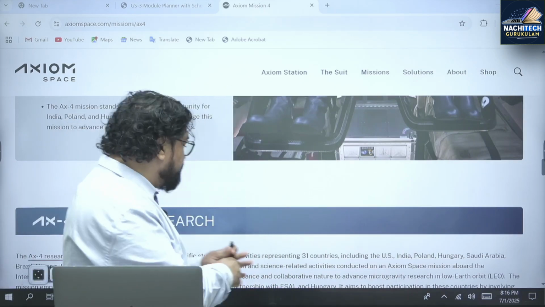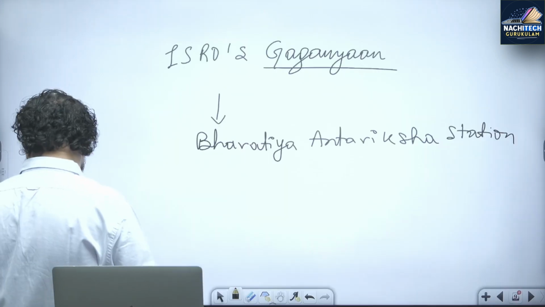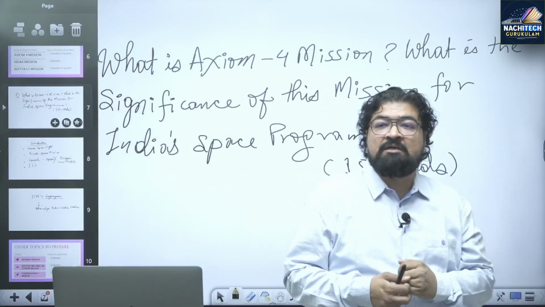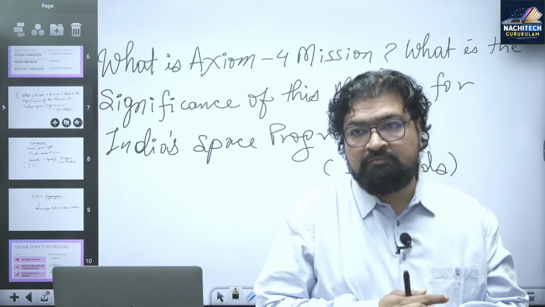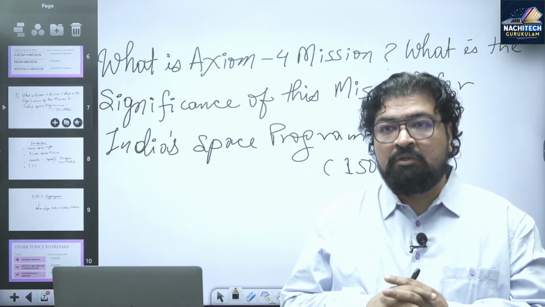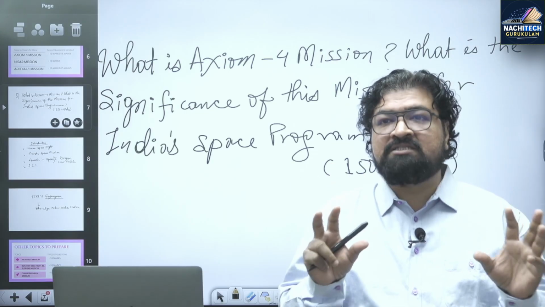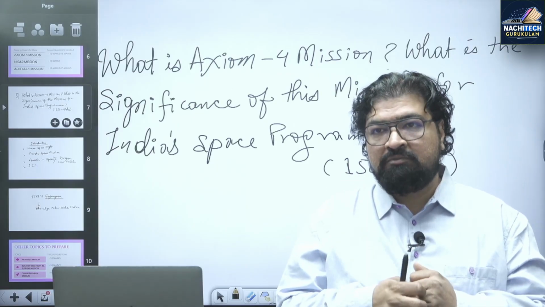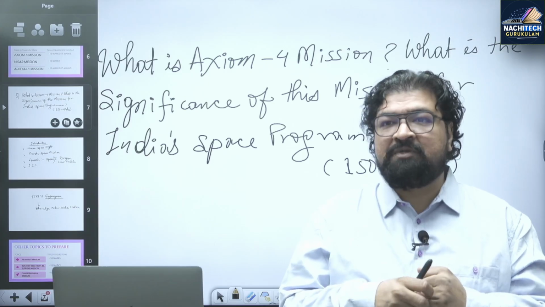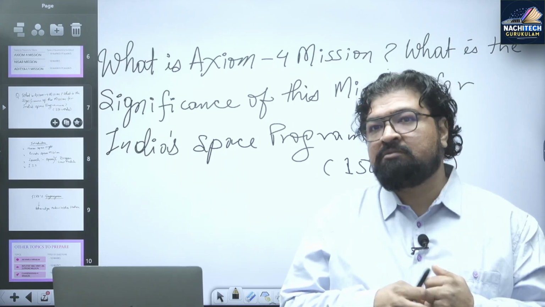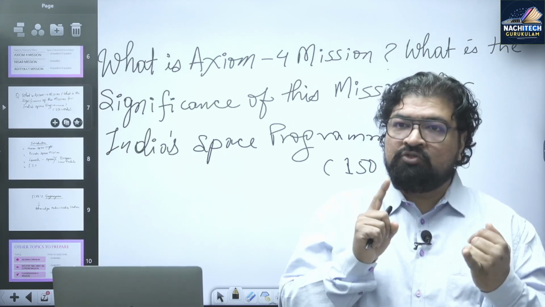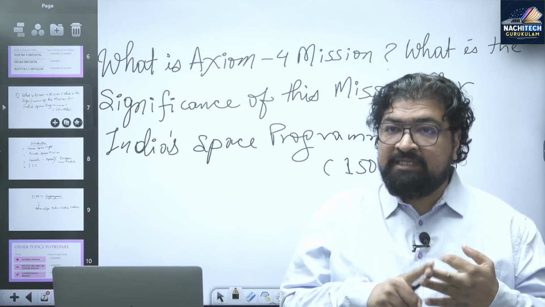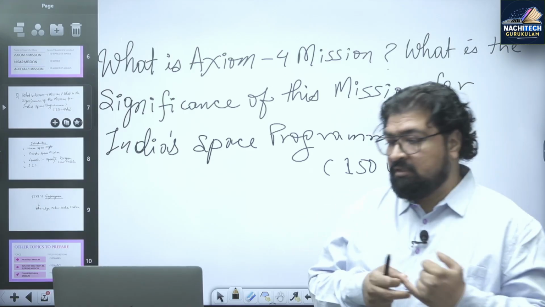But if you look at the question which I asked, what is the second part of it? That is the relevance for India's space program, and how it is going to play a role. Once you have written the first part of your answer about the Ax-4 mission, with all the facts, the next comes India's mission program, particularly the Gaganyaan mission, human spaceflight. We are already in the advanced phase. We are going to use the LVM-3 rocket, that launch vehicle, for the launch. Then we are going to put the crew module with 4 astronauts, and all these things will be there.